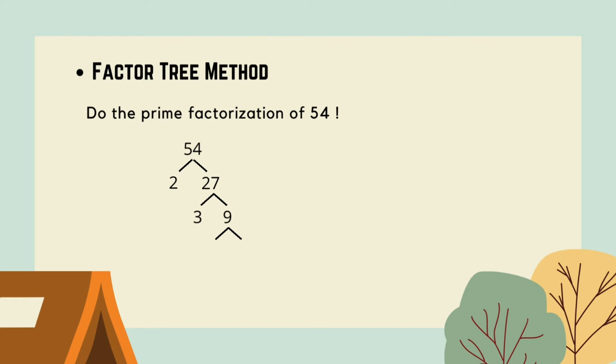9 is still a composite number, so we use the smallest prime number that can divide the number 9. It is 3. If 9 is divided by 3, then the quotient is 3. Now, 3 is a prime number.